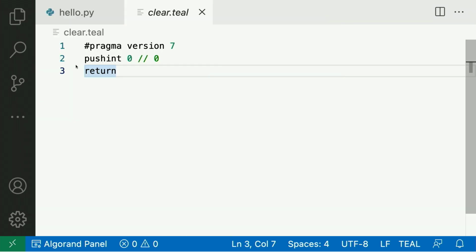All right, let's take a look at the clear program. As you can see, there's nothing there. That's because in the smart contract, we don't have any logic that handles the clear state application call. So most clear programs will look like this.